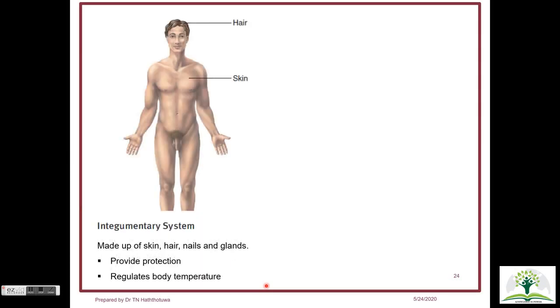The largest organ in the body is considered to be the skin, which is also called the integumentary system, and it's made up of skin, hair, nails and glands. The major function of skin is to provide protection against UV light and abrasion, and it also regulates the body temperature.